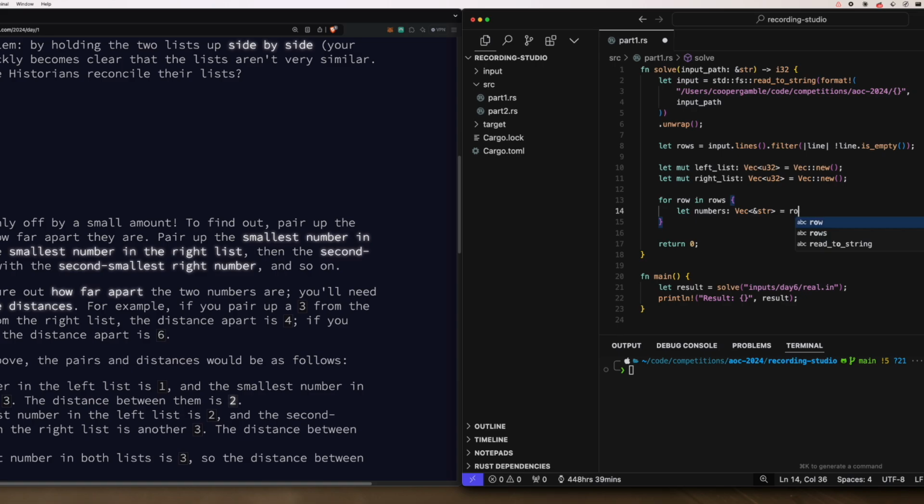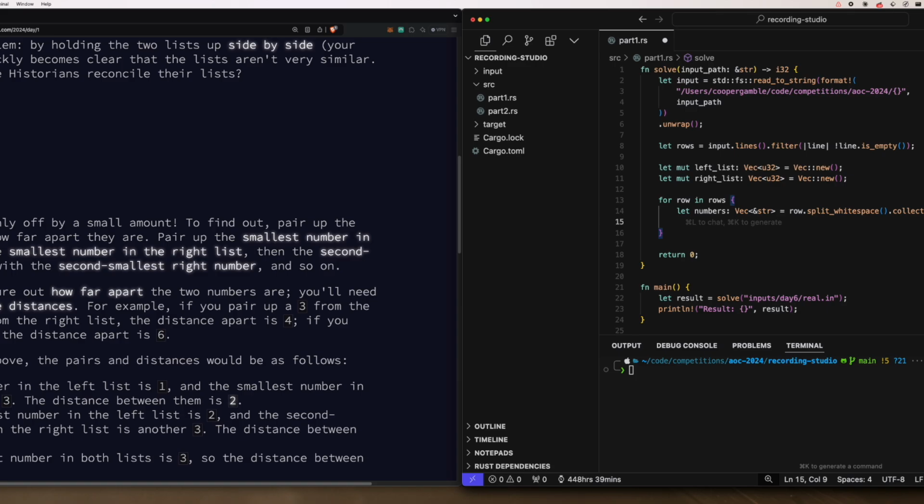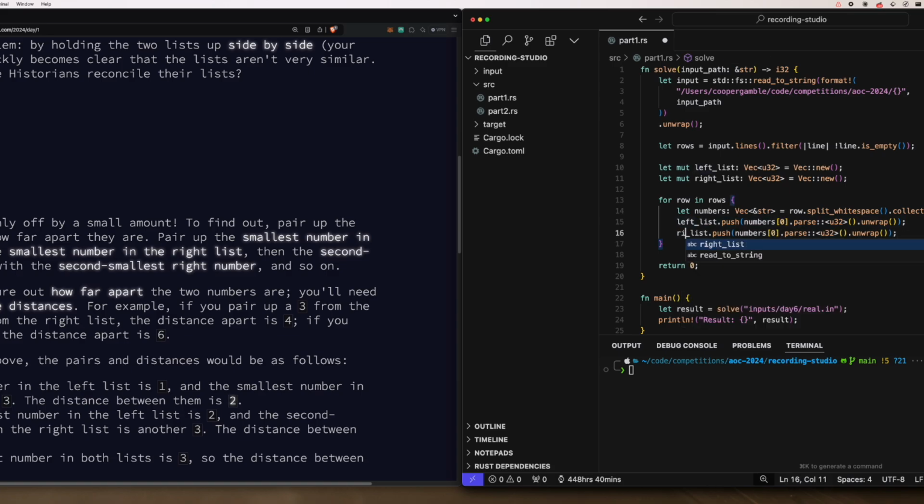So we're throwing some input parsing into other places in the solution. It'd probably be a little cleaner to do all the input parsing in one place, but I put together the solution somewhat quickly. No worries. Anyways, we'll say left list dot push, and we'll take out the first number, number 0, and we want to parse it as an unsigned integer. We'll go ahead and do that, and then we need to unwrap it. Then I'm just going to copy this line of code and change this to right list and change this to index 1.